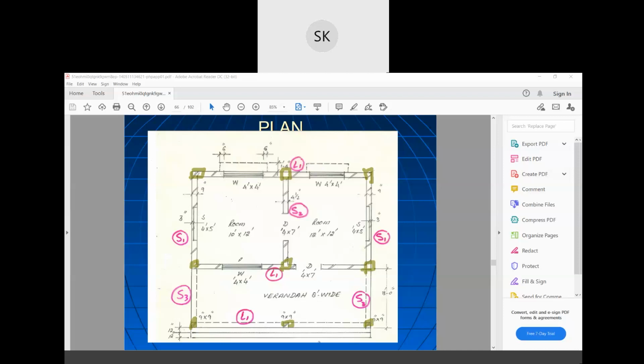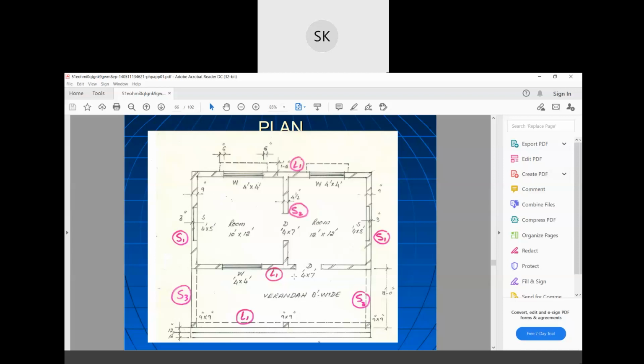And sizes are also mentioned: 4 by 4, 4 by 4. That means 4 is the length, 4 is the width. 10 is the length, 12 is the width. 12 by 12. So you should practice reading different drawings.